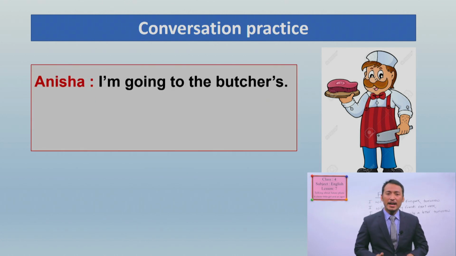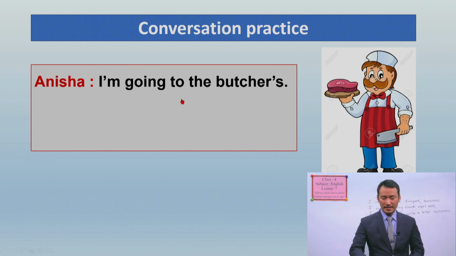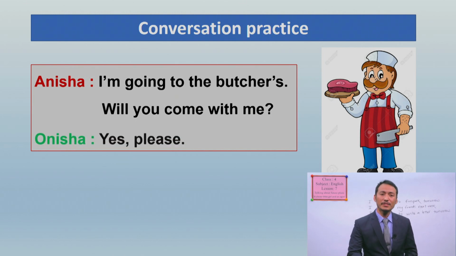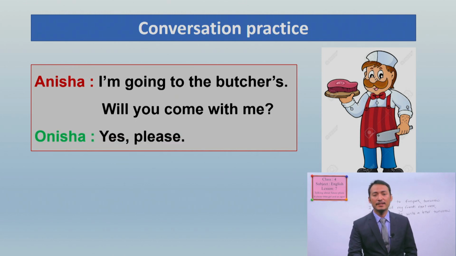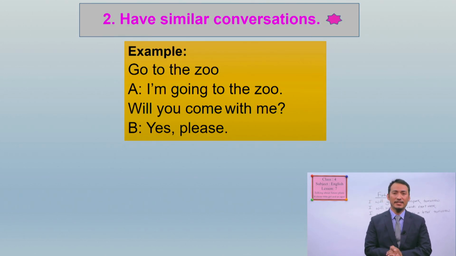Okay, Anissa is saying, I'm going to the butcher's. Do you know butchers? Look at the picture. A butcher is a person who sells meat, right? And Anissa is going to the butcher, and she says, will you come with me? Anissa says, yes, please.